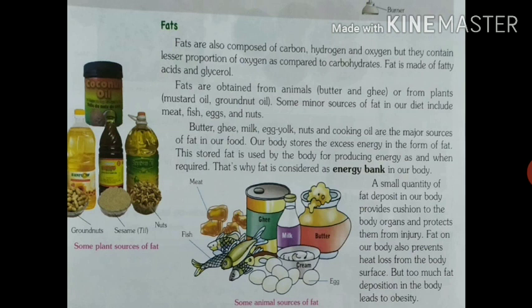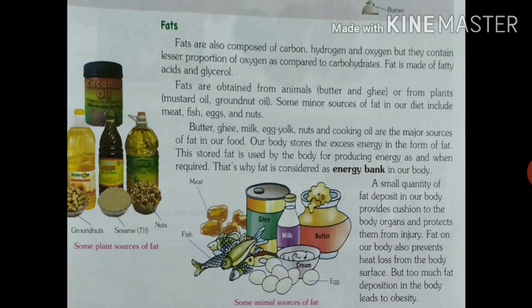So because of that we call fat an energy bank, because when we are short of energy our body uses this stored fat. So that's why we call fat an energy bank in our body.